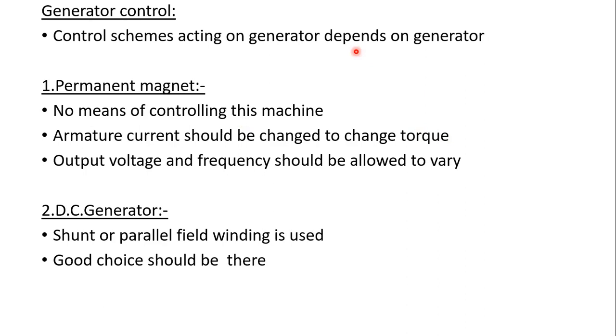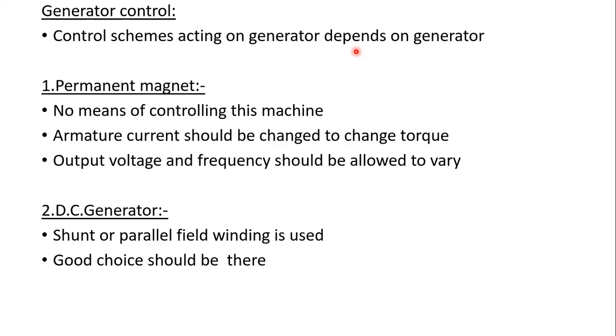In normal operation, the output voltage and frequency have to be allowed to vary with the wind speed. This is the generator control of the permanent magnet type.